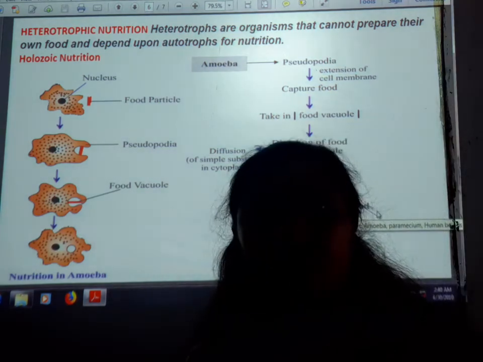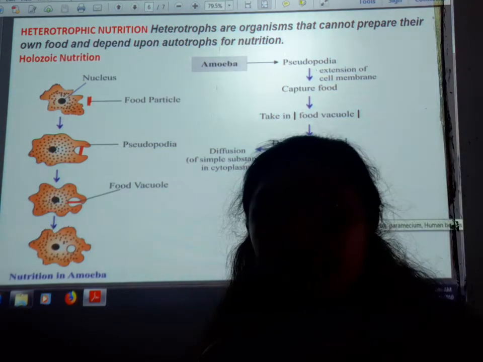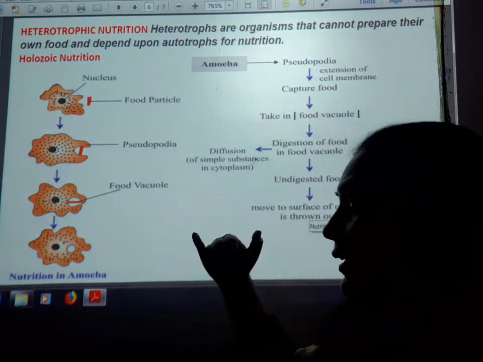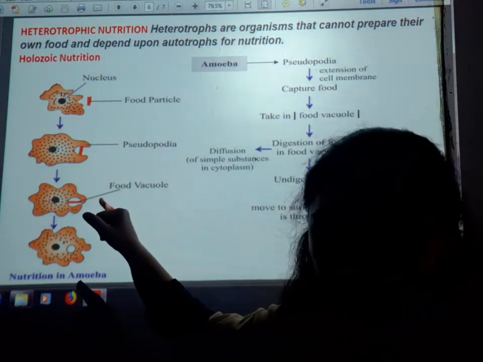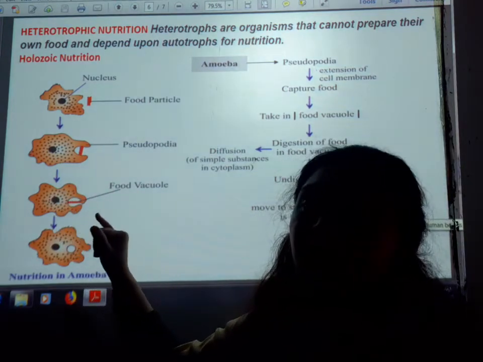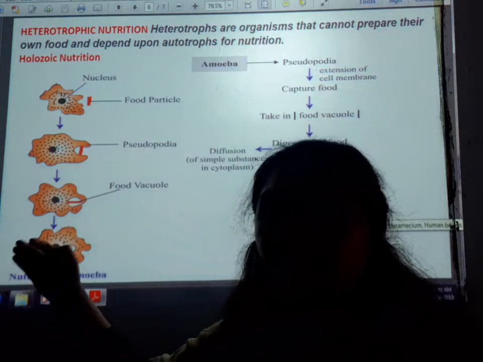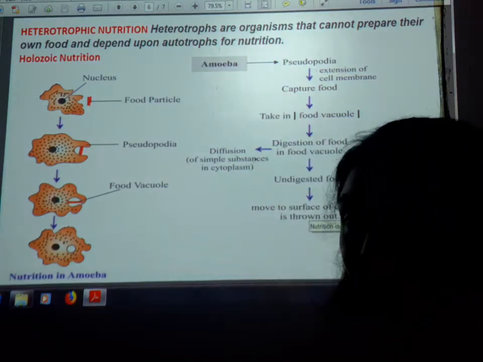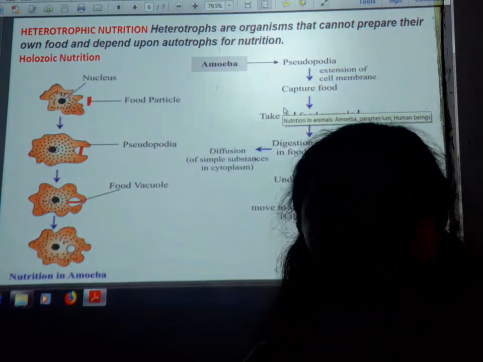The specific organ which is responsible for the intake of the particle, and that is the mouth. Fine. So it is decided that through a particular opening the food particle will come inside the body. So students, this is the nutrition in the unicellular organisms.